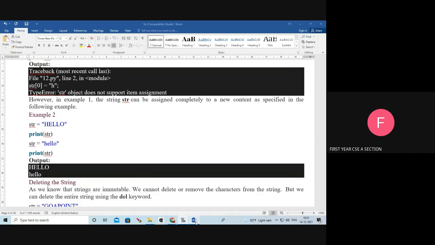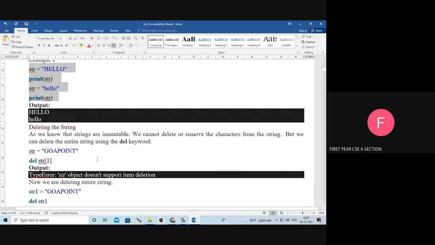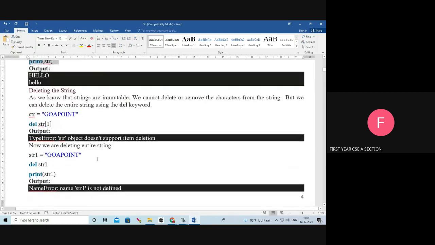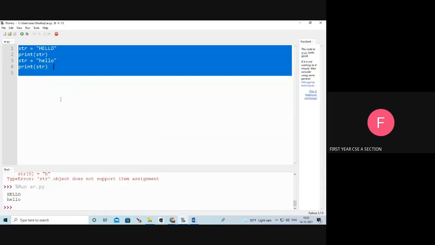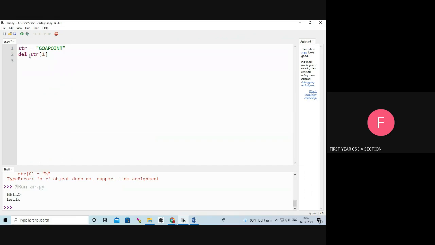Okay. Next, deleting the string. String is immutable. We can't delete the particular item of the string. I am trying to delete the particular item. For example, str equal to guava, then del str of 1. I am going to delete str of 1, which is o.